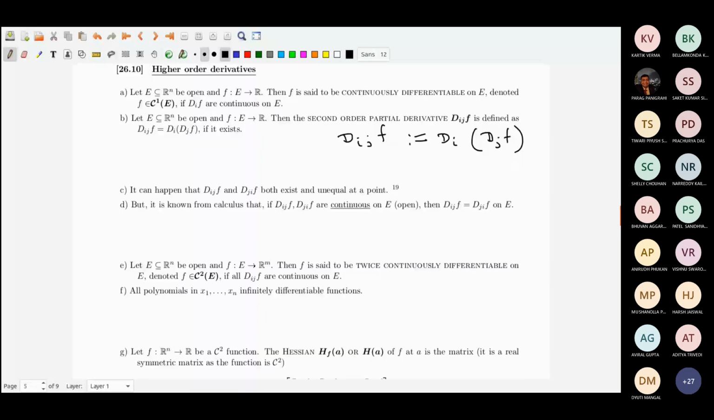What is a twice continuously differentiable function? A function is said to be twice continuously differentiable, in the same way as we said continuously differentiable, if all the second order partial derivatives are continuous. So all D_ij f are continuous on E. Then we say the function is twice continuously differentiable. A typical class of functions that are very nice is that all polynomials are infinitely differentiable functions. All polynomials that you can write in x1 to xn, whatever you can write, they are all infinitely differentiable functions.